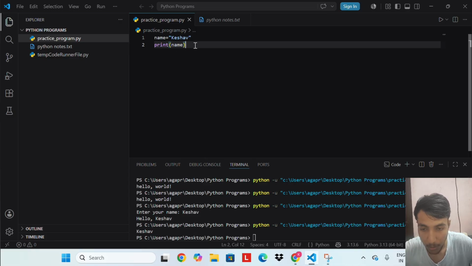Look at the two lines of code. name equal to Keshav, print name. Here we create a variable called name and store the text Keshav in it. Then print name displays whatever is stored in that variable. Output: Keshav.